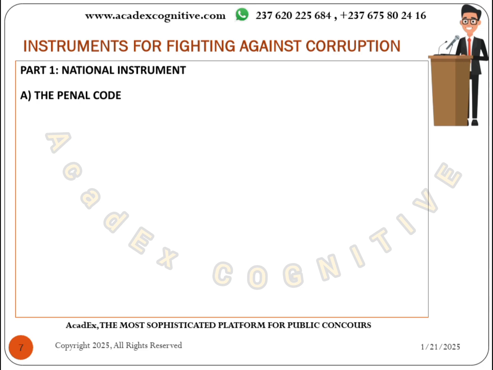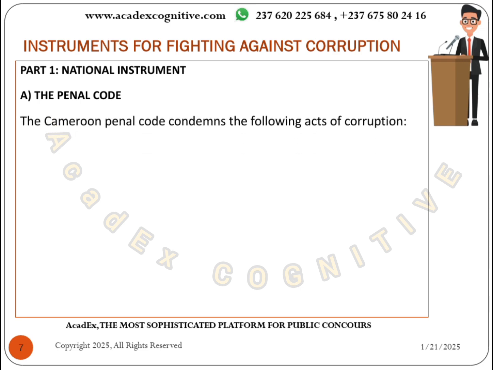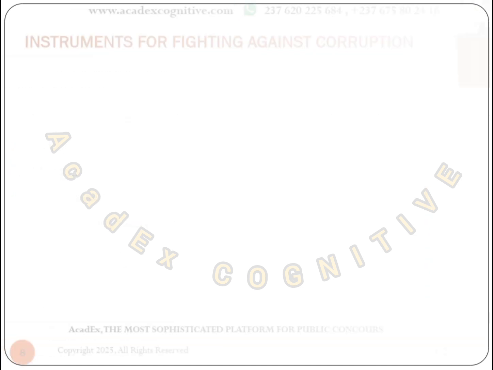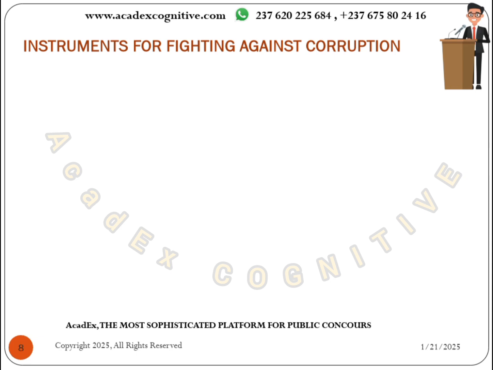The Penal Code. The Cameroon Penal Code condemns the following acts of corruption: bribery, indulgence, undue demand, compulsion of public servants, procuring influence, corruption of employees, misappropriation of public funds. These are acts of corruption that are being condemned by the Penal Code, and it lays punishment on them. We're still on the national instruments.